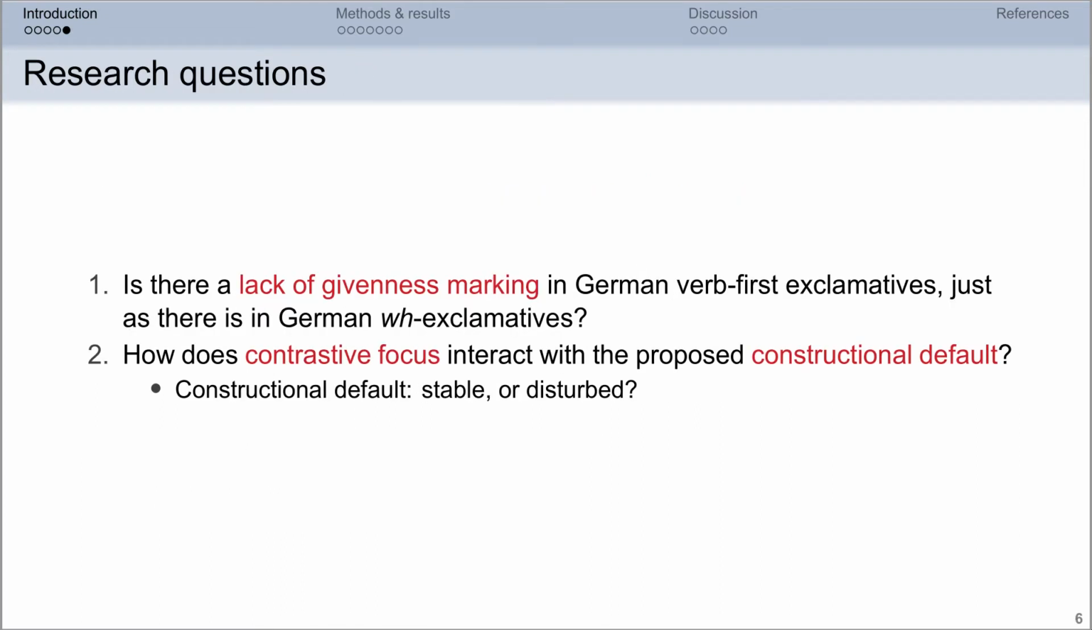We have the following research questions. First, can we replicate the previous finding that in exclamatives, given information is not marked by de-accentuation or otherwise? This previous finding was based on German WH exclamatives, and we want to know whether that extends to German verb-first exclamatives. The second research question is, how does the marking of contrastive focus interact with the proposed constructional default? So the question is, do speakers still accent the D pronoun, or do they shift stress to the contrastive element?